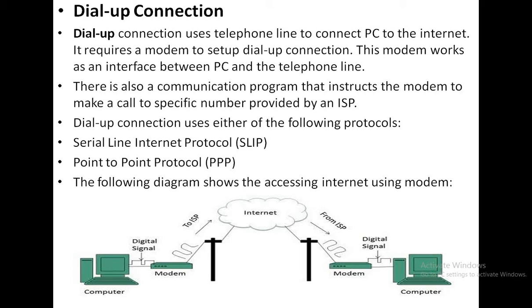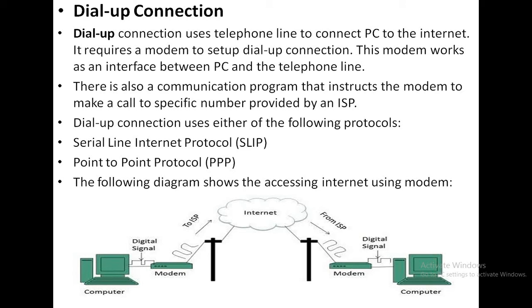Dial-up connection uses either of the following protocols: Serial Line Internet Protocol, or SLIP, and Point-to-Point Protocol, or PPP. The following diagram shows accessing the internet using a modem.